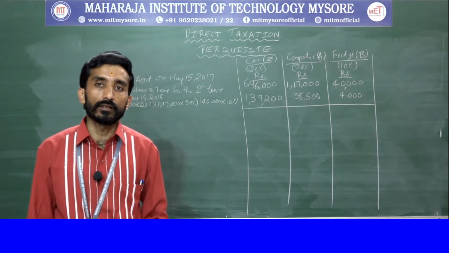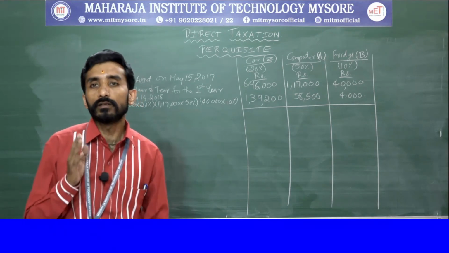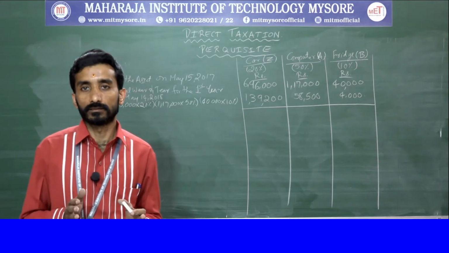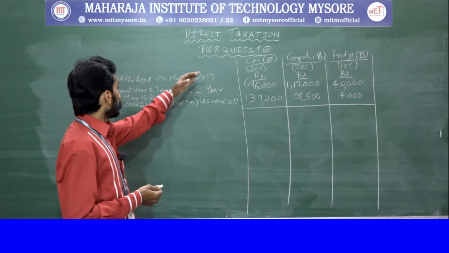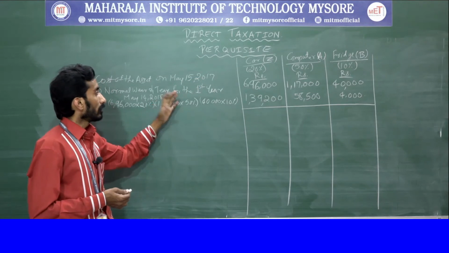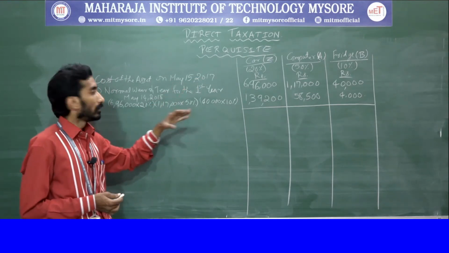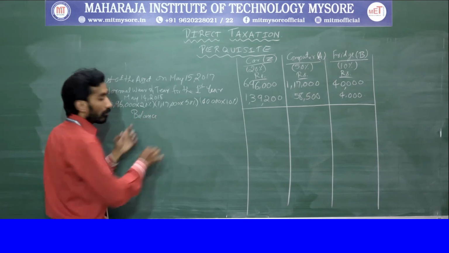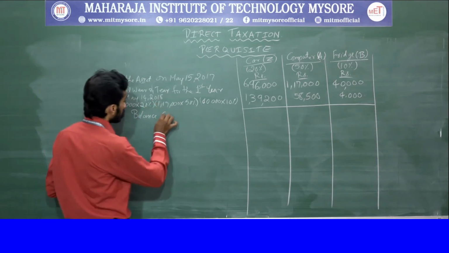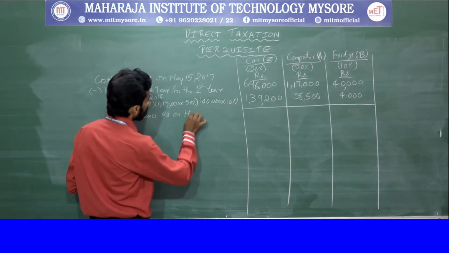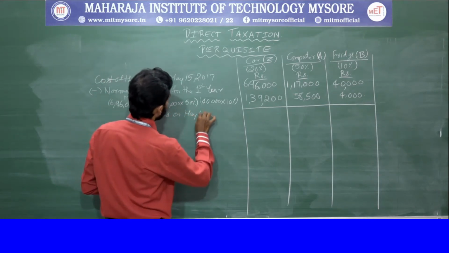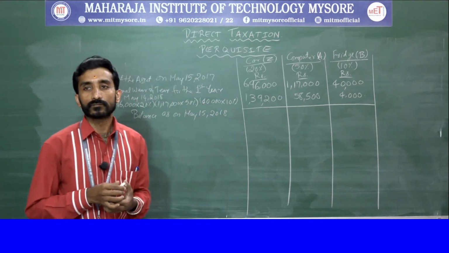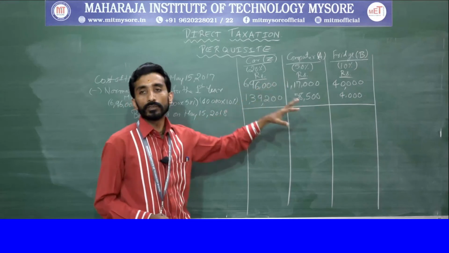So remember, whenever you are giving the normal wear and tear, it should be a completed year. From 2017 till 2018 is a complete year. Now the remaining amount, the balance as on May 15th, 2018, you need to calculate.